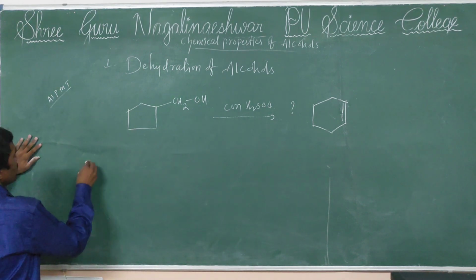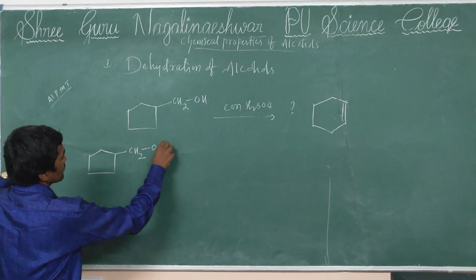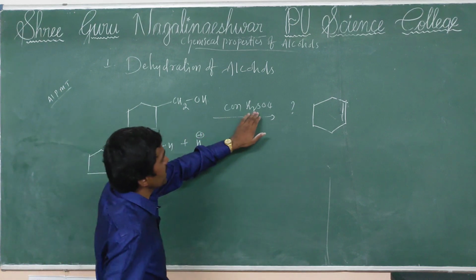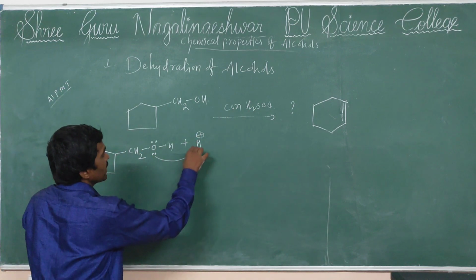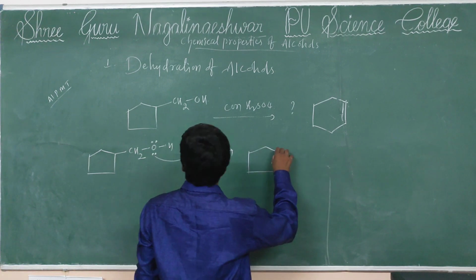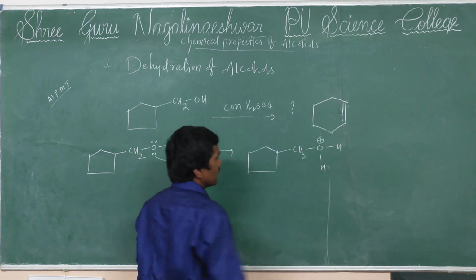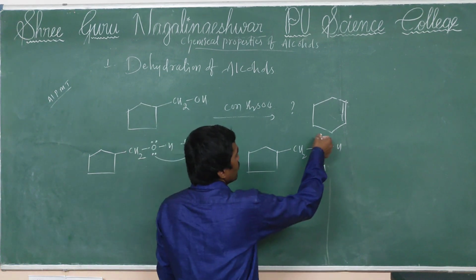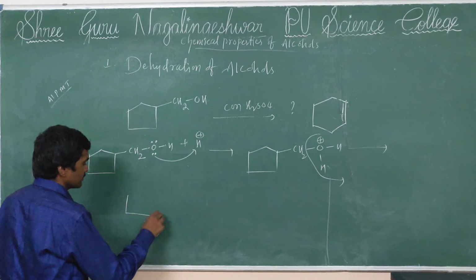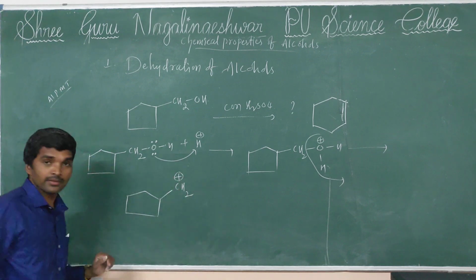First step: sulfuric acid liberates a proton, and the protonated alcohol is formed. From the protonated alcohol, water is eliminated, forming CH2+.